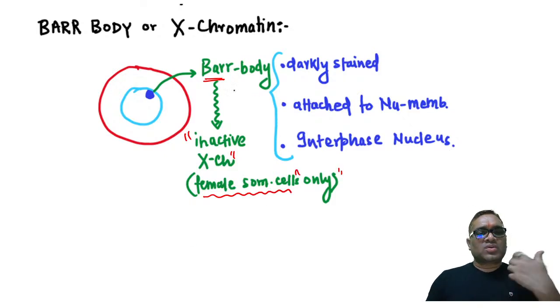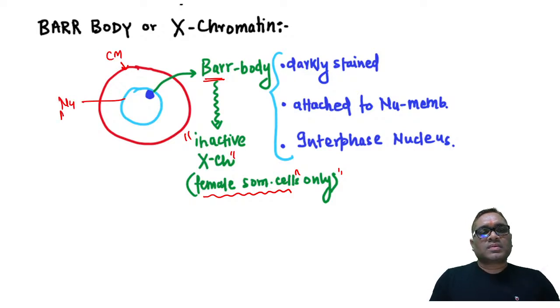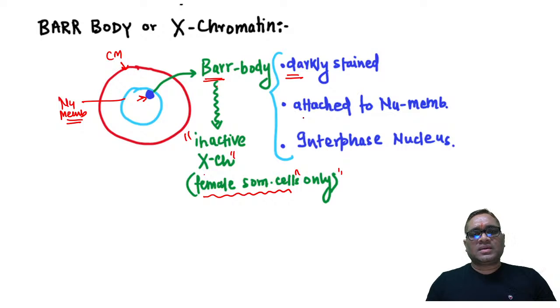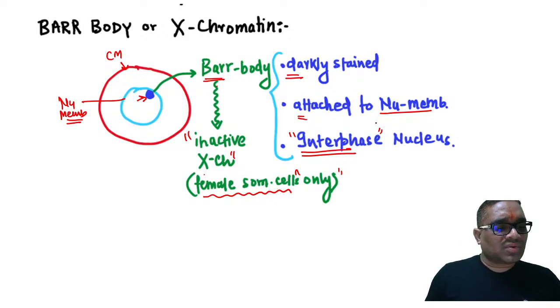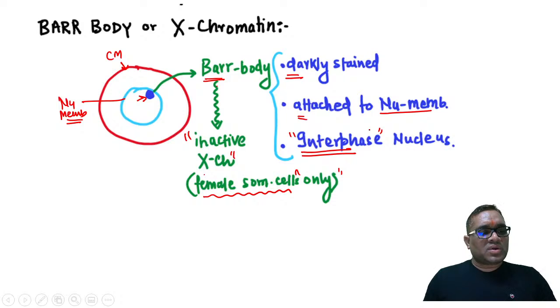So how are we going to identify the bar body? Can you see, this is the cell membrane and this is the nuclear membrane, right? And bar bodies are inactive X chromosomes, you can see here along the nuclear membrane. They are darkly stained, they are attached to the nuclear membrane, and this will be seen in interphase nuclei, right? So now you can see this is the interphase nucleus.